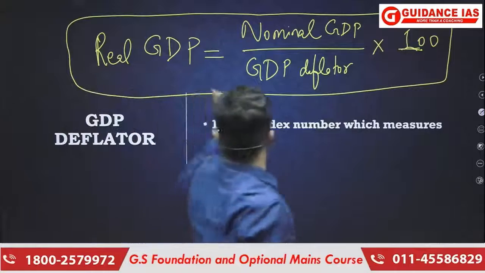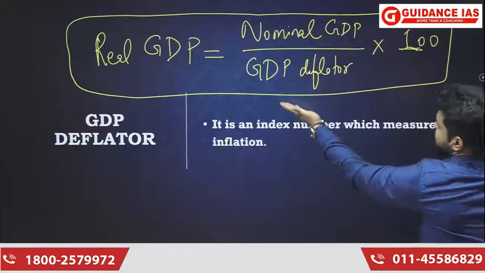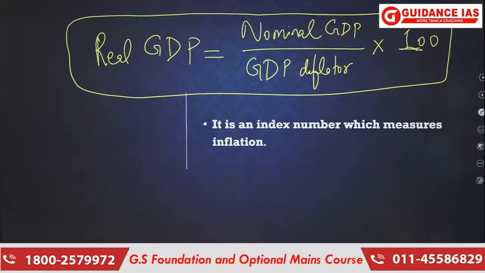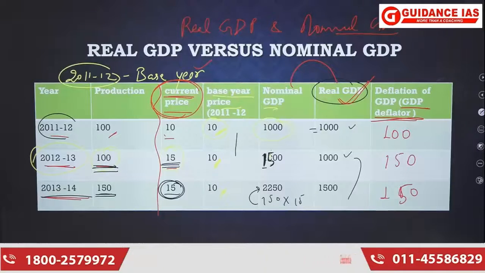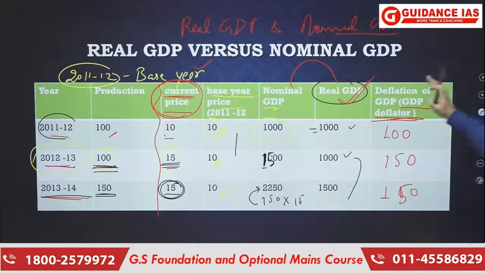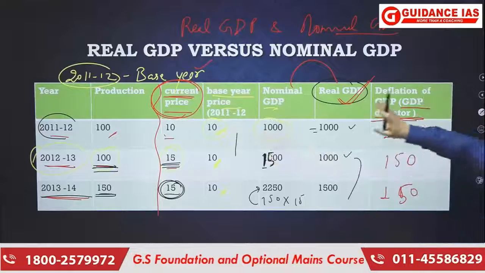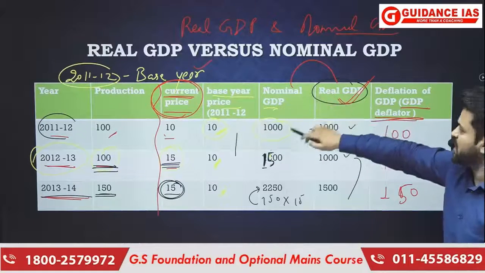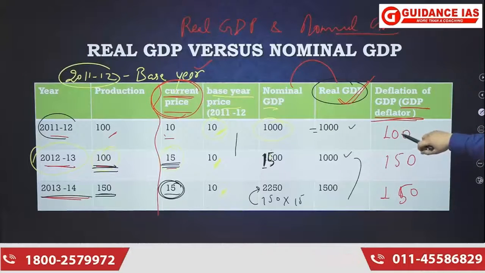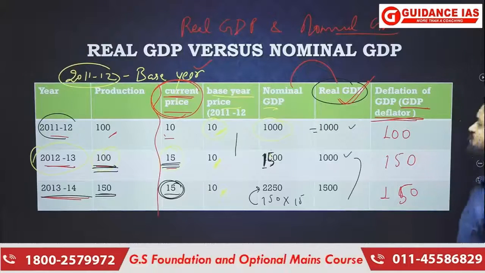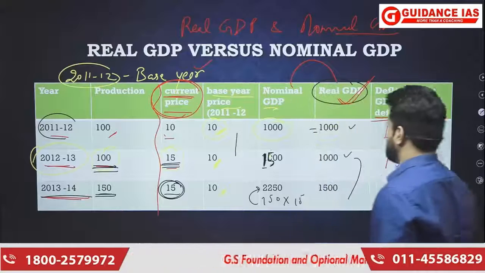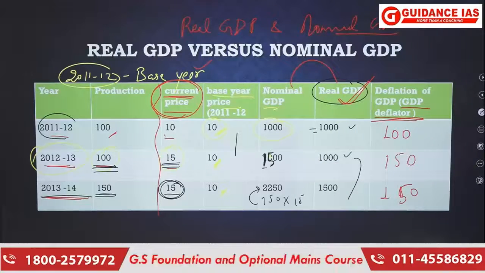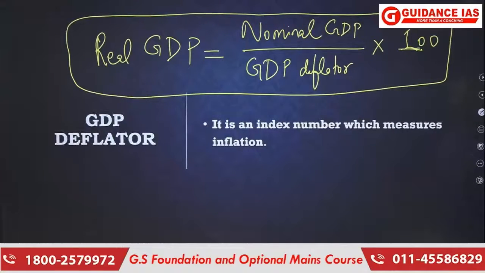Okay. So real GDP equals nominal GDP divided by the GDP deflator, into 100. And now you can see here, if you have nominal GDP and the value of the GDP deflator, then you can calculate real GDP. That is 1000 by 100 into 10. Okay. So that is something that you can calculate on your own.